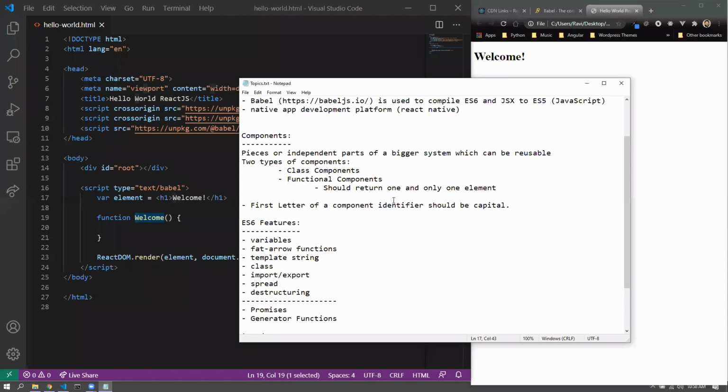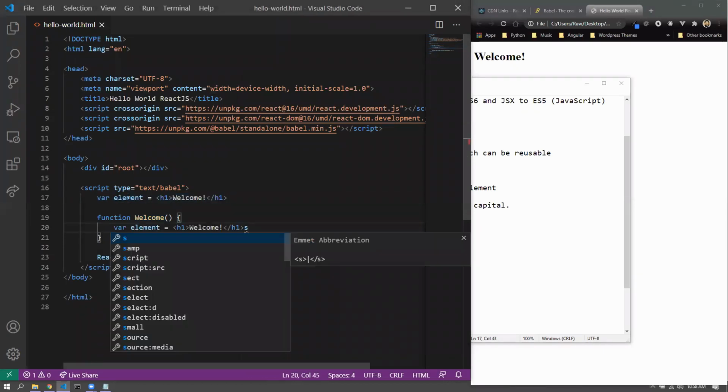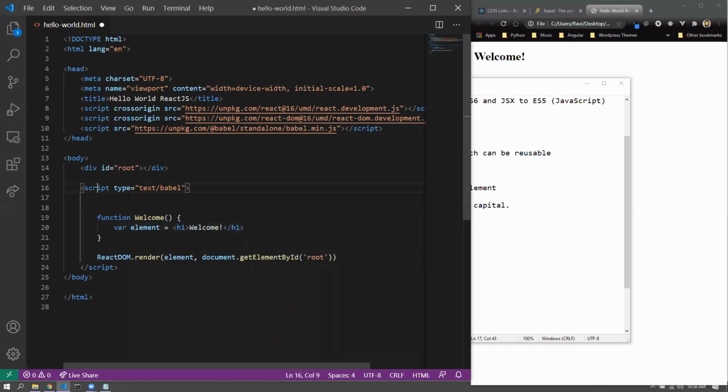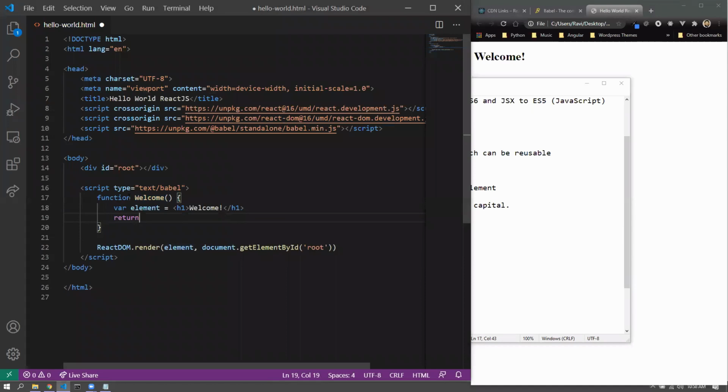All right, should return one and only one element. So we do have an element created. I'll just copy it. I'll take it out from the global scope, I'll put it inside the function only, and I'll return the element. So a functional component returns an element, one and only one element.